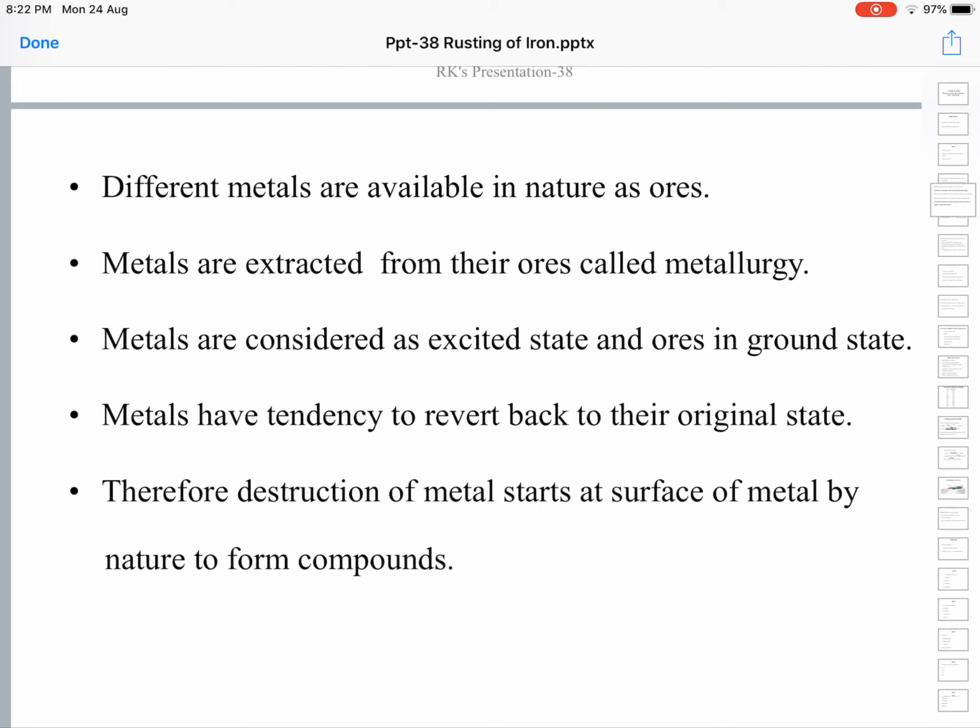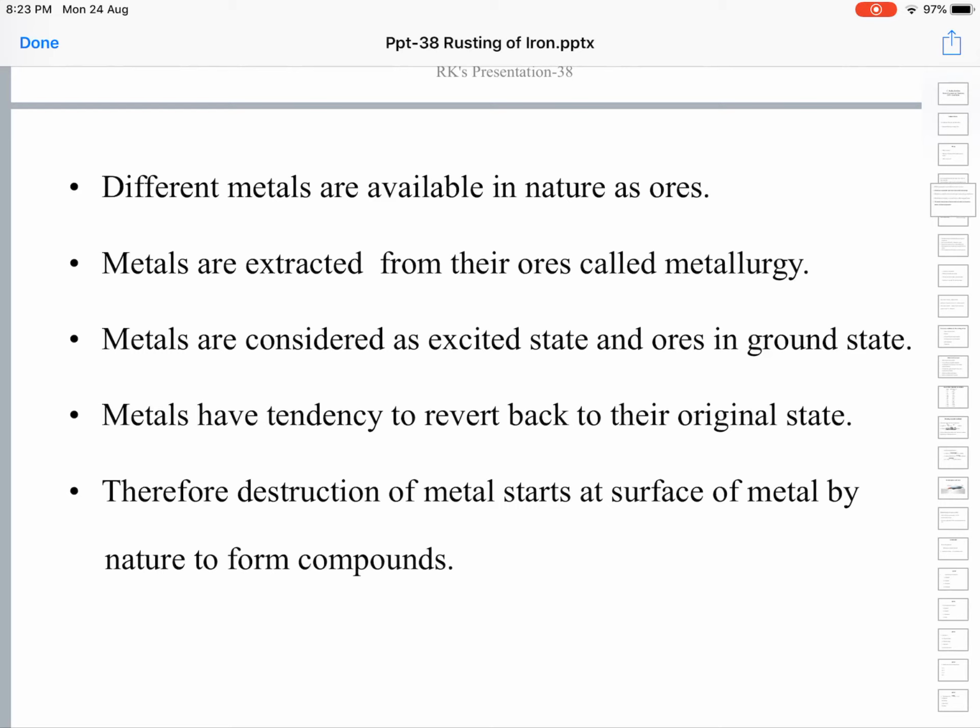So by this process we are losing valuable metal which we have prepared through metallurgy by taking pains and spending energy. Since metals are reverting back to their original state, we call this process deterioration or destruction or disintegration of the metal.